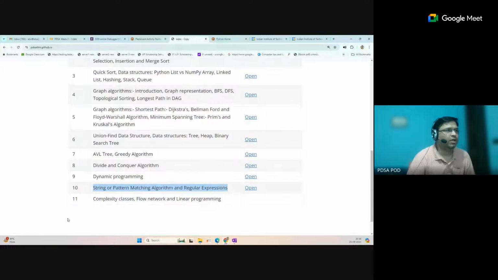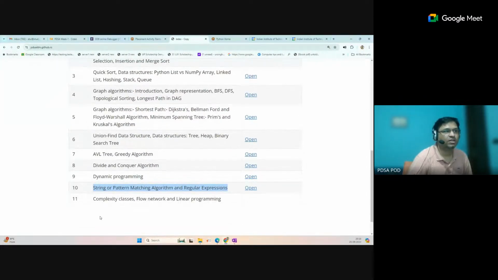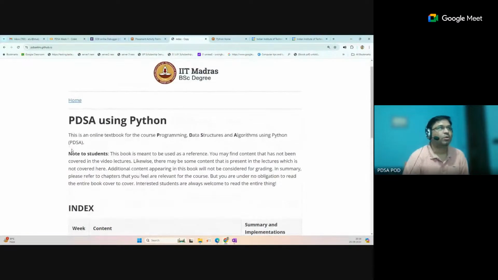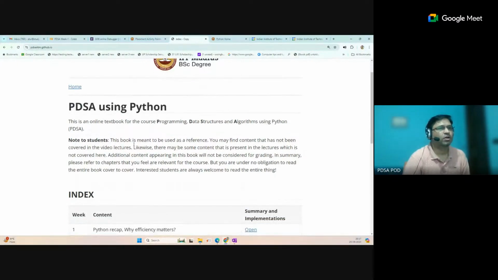So now you have a total of 10 weeks of content in this course, not 12 weeks. Week 12 is not in the syllabus, and week 10 will be the refresher week. So total 10 weeks, and the first week is the Python recap, which is also not new. So the main concepts are in only those 9 weeks. These are the basics of the course, what we'll do in the course. Now, what approach should you follow to learn this course? Basically, this is a conceptual course.